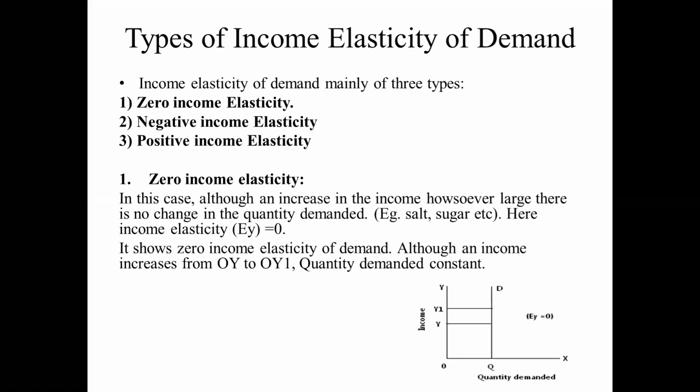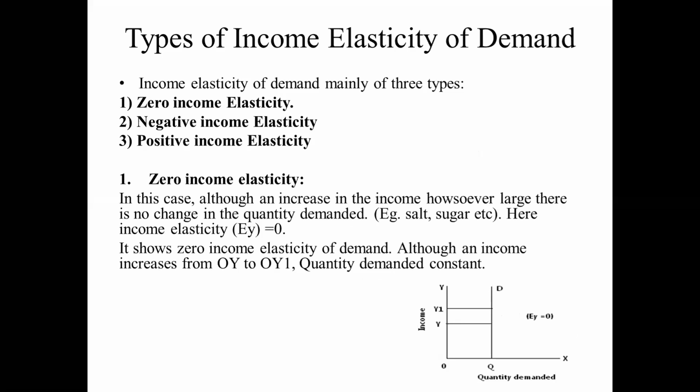And next one is the various types of income elasticity of demand. Income elasticity of demand. Already we discussed this point, income and demand. What is the relation between income and demand? They change proportionately.